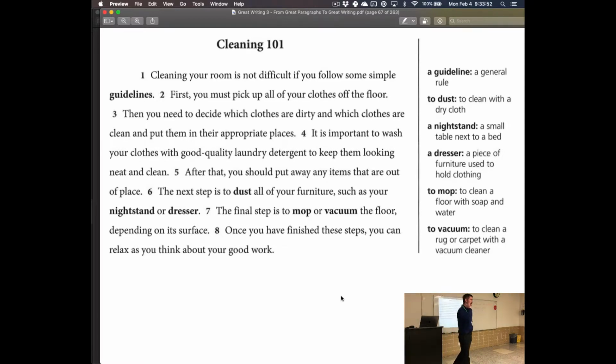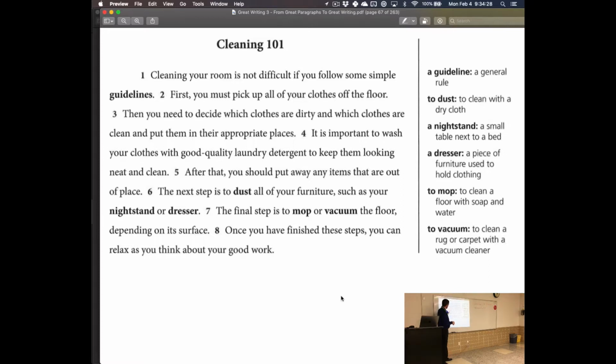So, again, what do you say? Because this is the steps for cleaning a room. Right. Good. But number 4 mentions washing clothes. Exactly. We're talking about washing clothes, right? These are connected, but they're connected to each other, not to this, which is the topic sentence. This is what we need to connect to.